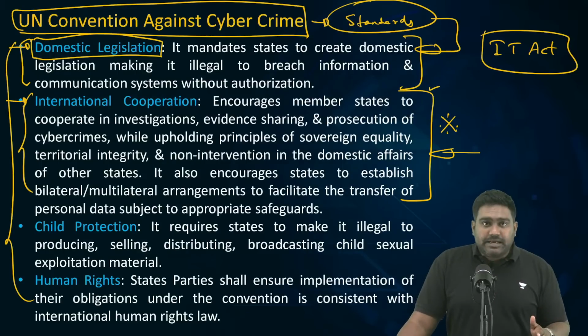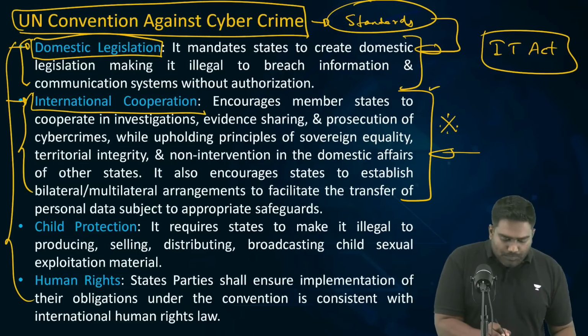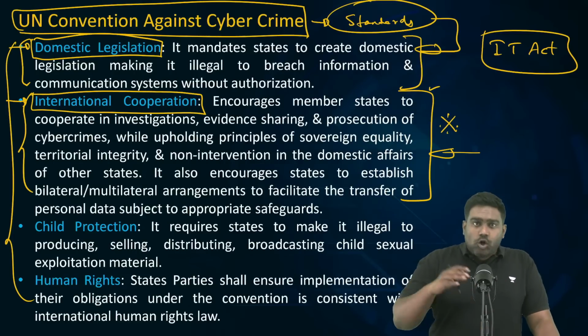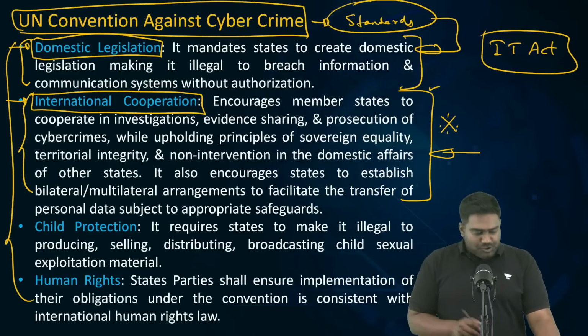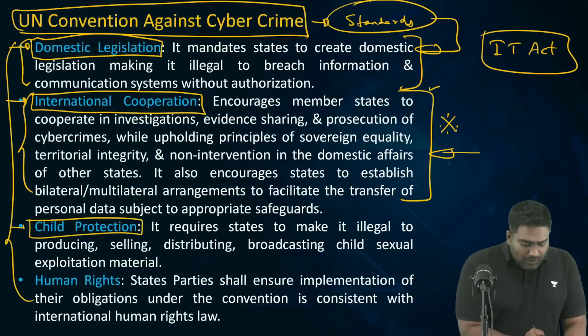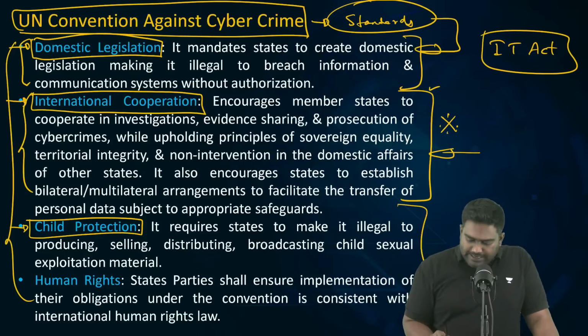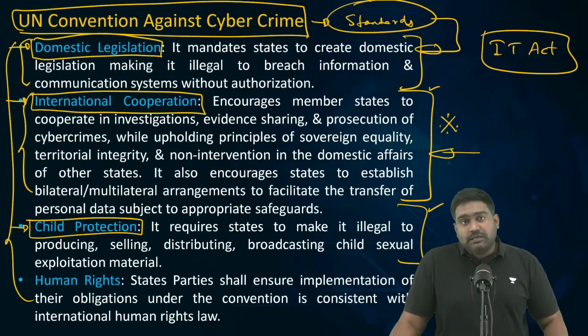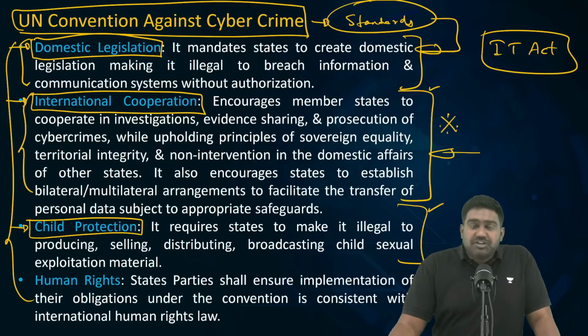So, tackling these crimes, which are transnational, organized in nature, requires international cooperation between governments, between law enforcement and intelligence agencies. So, this is being recommended through the UN Convention. There is special focus on child protection because children are very vulnerable in the cyberspace, on the internet, particularly on social media platforms. Child pornography is a very serious offense, and this convention pays attention to all these concerns that emanate because of cyber crimes.